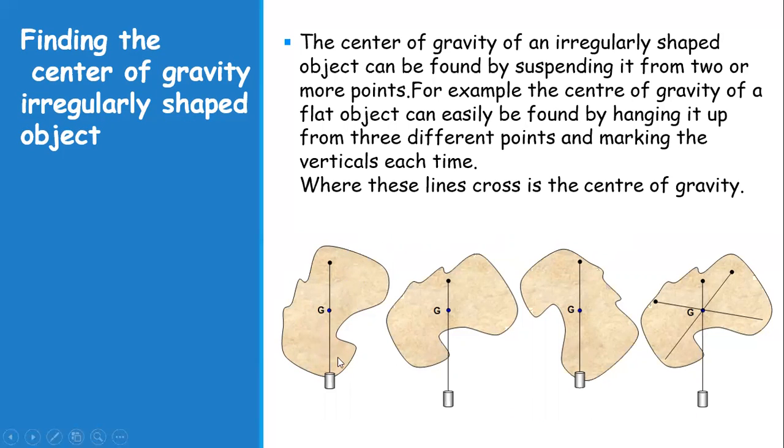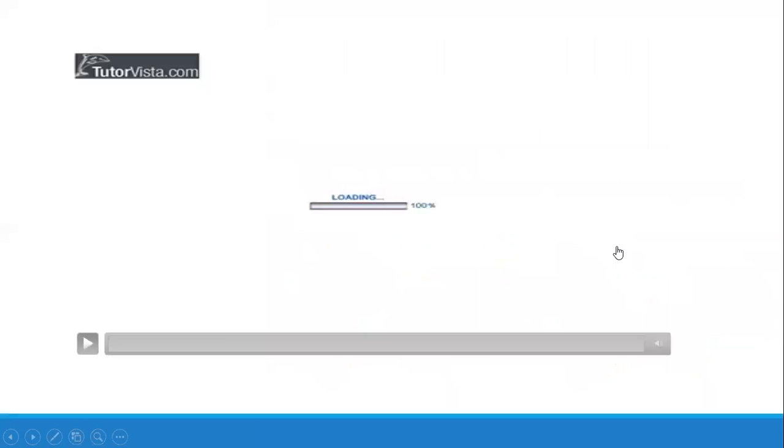For an irregular shape, we can easily find it by hanging it. A plumb line is hung from one point, two points, or three different points, and on each point a line is drawn. Where all these lines cross each other, the point of intersection of all three lines is the center of gravity of that irregular shape.